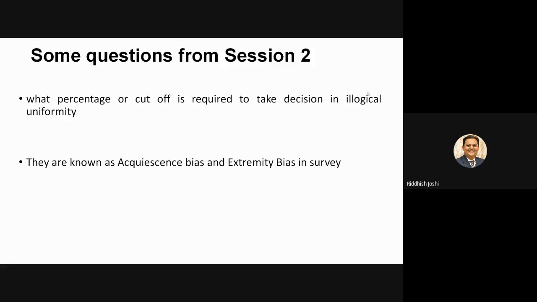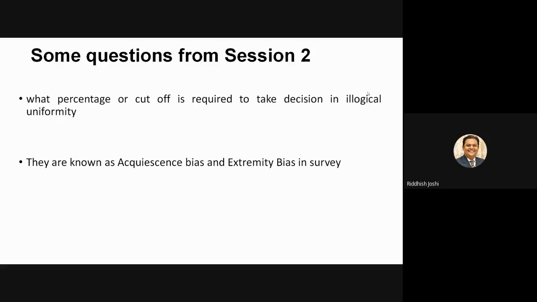What happens when I start as a respondent reading the questions? Suppose you are measuring attitude towards some banks, and you have asked me certain questions. I read the first four questions, and I can see you have written everything good about the bank, and I agree. So I'll stop reading from statement number 5, 6, 7. I'll start ticking on the agree side, assuming that you have asked all the questions on the positive side. I am happy with my bank, so I don't need to read the questions, and I directly tick the agree side. If I'm a dissatisfied customer, without reading I'll start ticking on the disagree side, right?